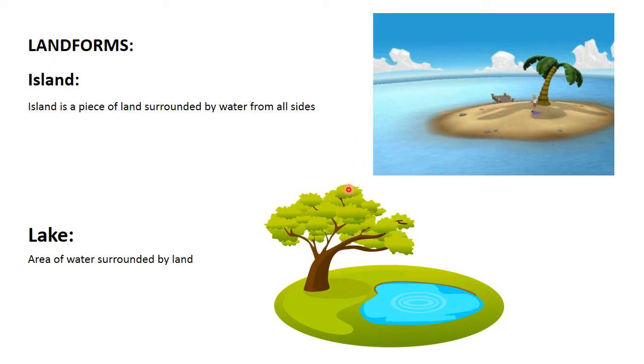Now lake. The area of water covered with land. It is the opposite of an island. As you can see in the picture, it is the opposite of an island. Here only one small part is water, and the other part is land.